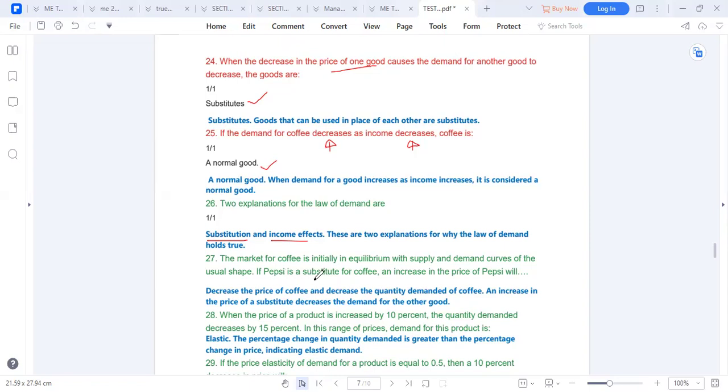If Pepsi is a substitute for coffee, an increase in the price of Pepsi will decrease the price of coffee and decrease the quantity demanded for coffee. So an increase in the price of a substitute good ultimately decreases the demand for the other good. An increase in the price of a substitute will decrease demand for the other good.